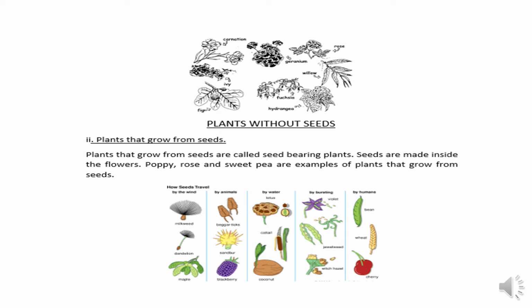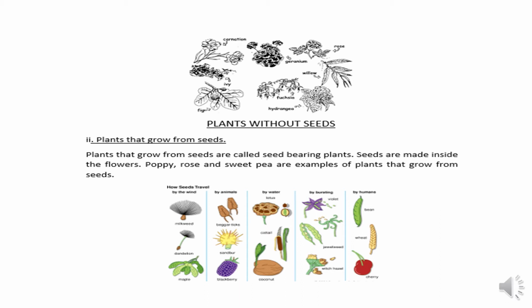Now these seeds travel from one place to another by different means. So how do seeds travel? Seeds travel by the wind. They also travel by the animals. They travel by water. They travel by bursting, and they travel by humans. So seeds can be dispersed from one place to another by different methods, and these methods are by the wind, by the animals, by water, by bursting, and by humans.